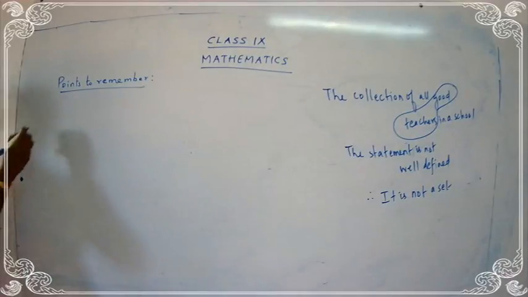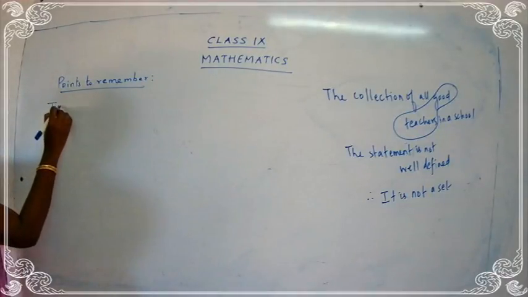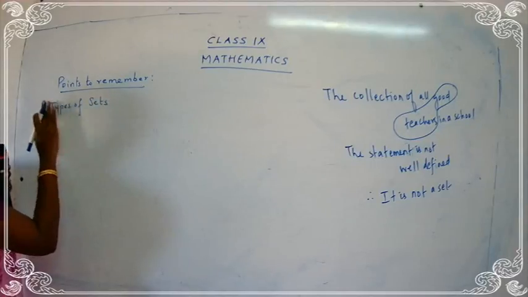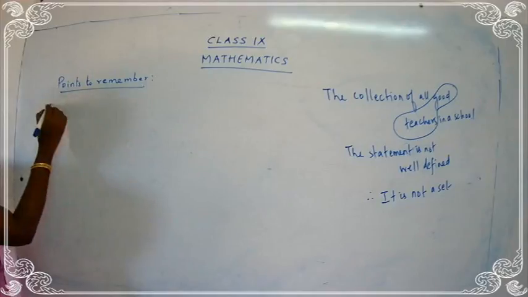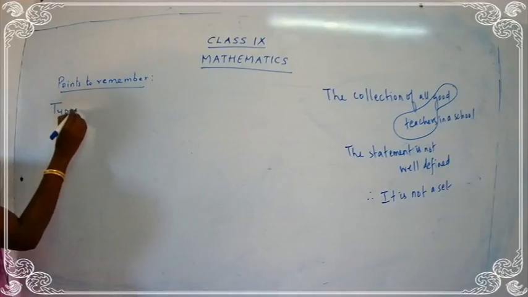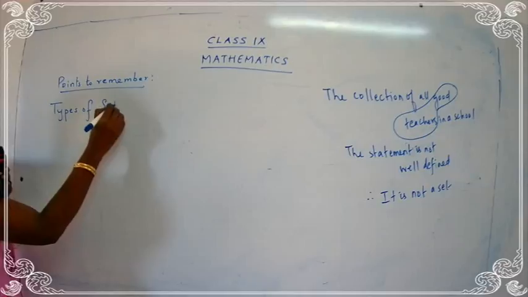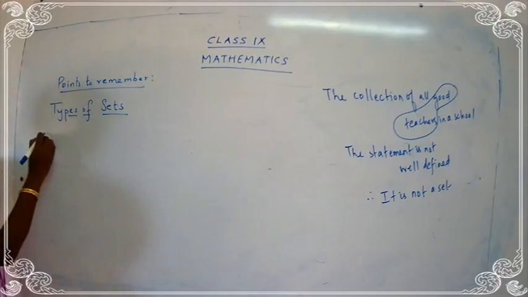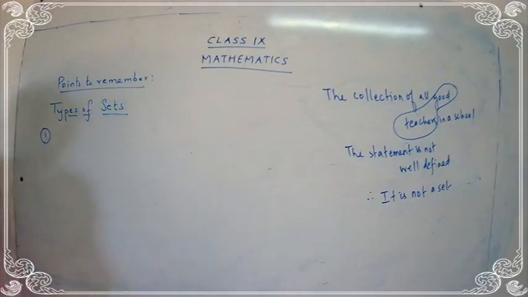Under points to remember, you have to give the heading as types of sets. I'll just write a little bigger for you. I hope it will be clear to you. Okay. Types of sets. Give the heading, types of sets. Under that, we are going to come to the first point.